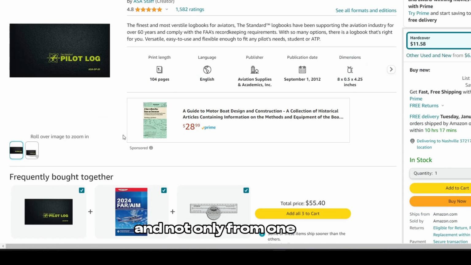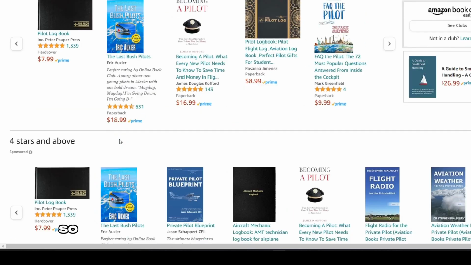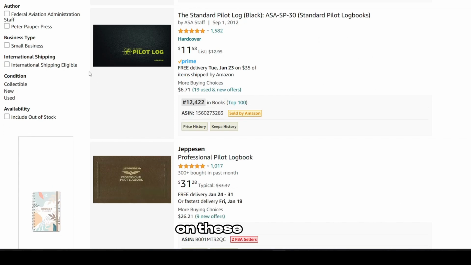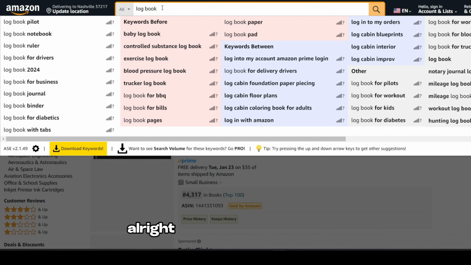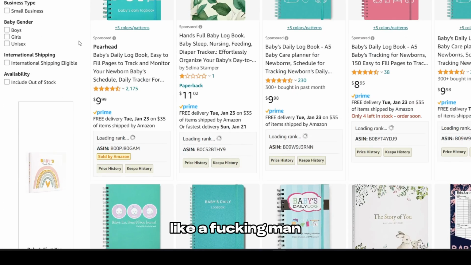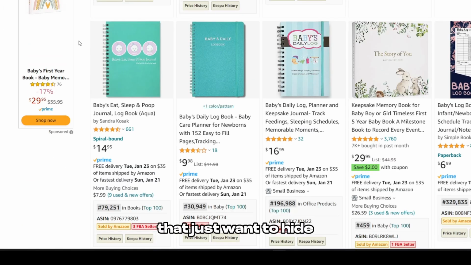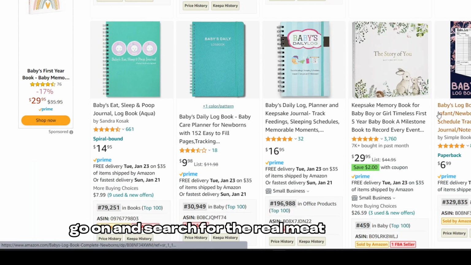And not only from one book, there is a couple of books that are making over 100 sales a month. So we have a chance to make more money on these niches. And you will say, oh, the competition will be stronger there. All right, so what's the problem? If the competition is so strong, why don't you become stronger? Why don't you compete like a man or a woman? Or are you just scared and want to hide in hidden niches? Go on and search for the real meat right here.